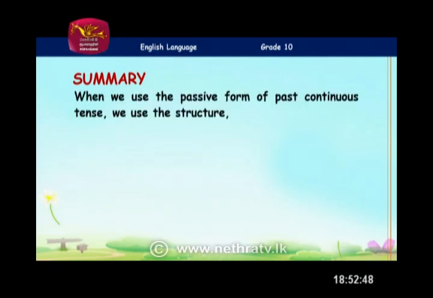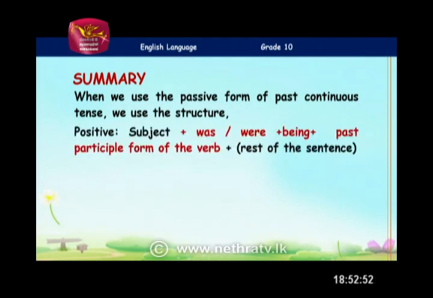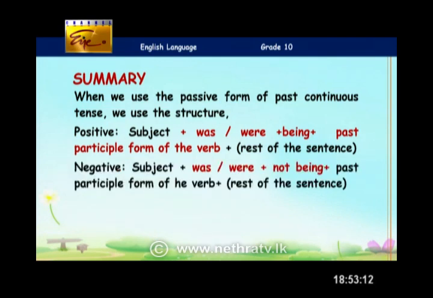And when it comes to past continuous, how do we form the passive voice? When it comes to positive, we add the subject. Mind you, if the subject is singular, we use the be verb was. If it is plural, we use the be verb were. After that, we add B-E-I-N-G and the past participle form of the verb, and you can add the rest of the sentence if necessary. How about the negative?